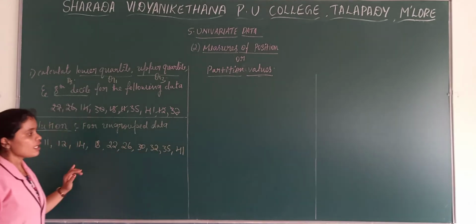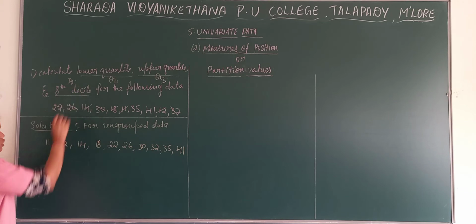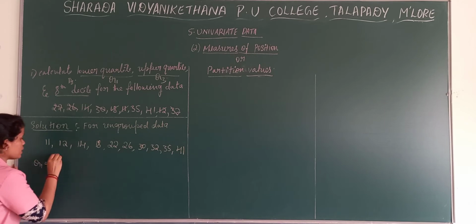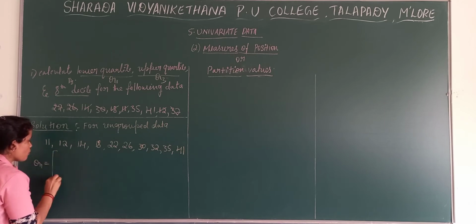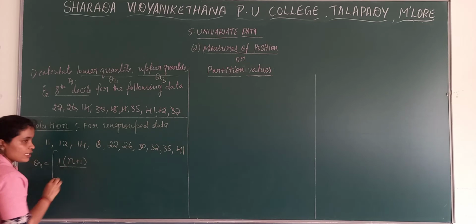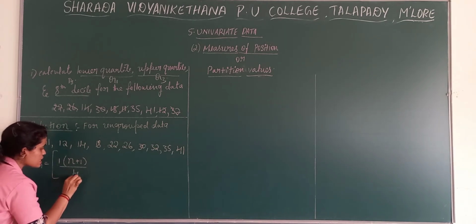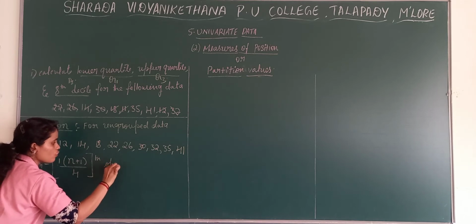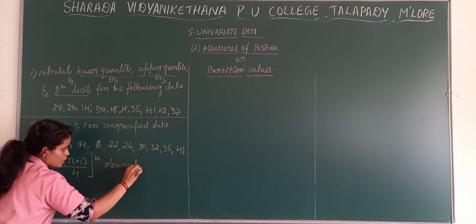Now, firstly we need to find out the lower quartile, that is Q1. What is the formula for ungrouped data? Your ungrouped formula is I into N plus 1 divided by, since it is quartiles, 4th observation.